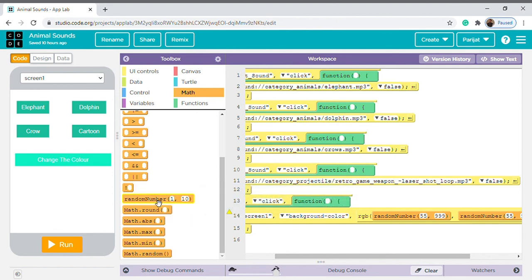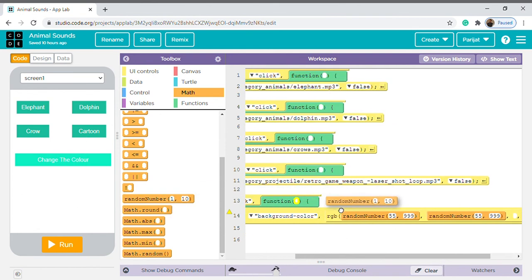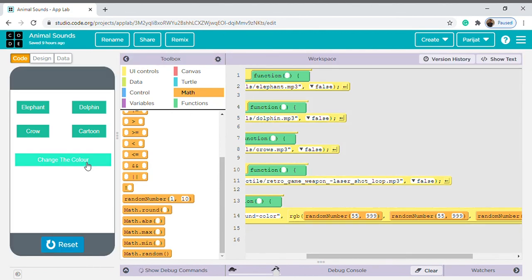Again drag one block of this. Okay, now drag this again. Put it here 55 to 999. Okay, now see the magic. What it does. Oh, what happened? Yeah. It is changing its color. Yeah, it's changing its color again and again, on every click.